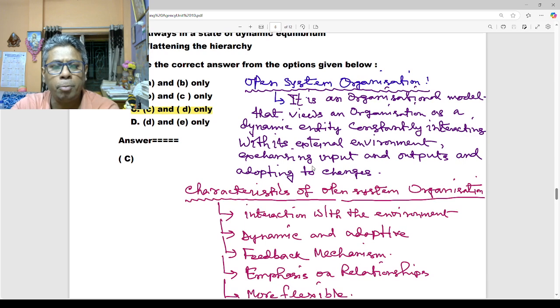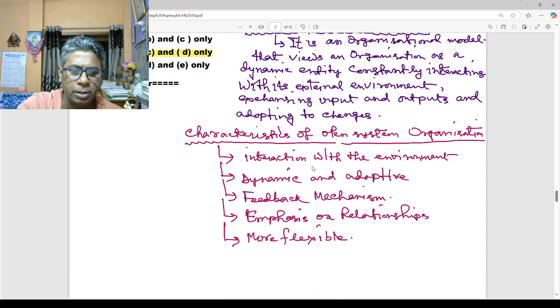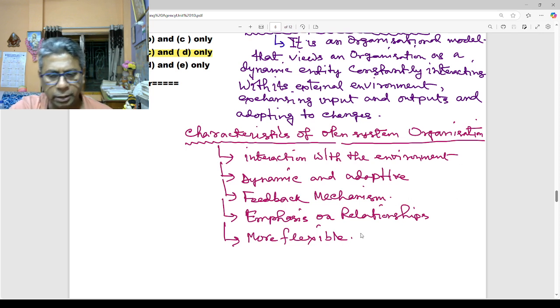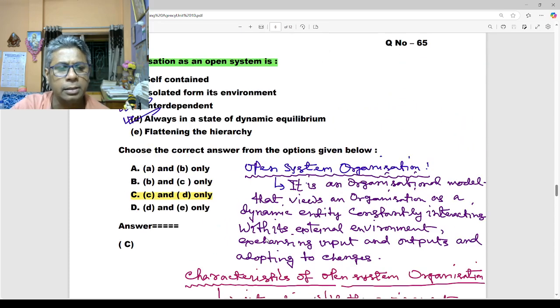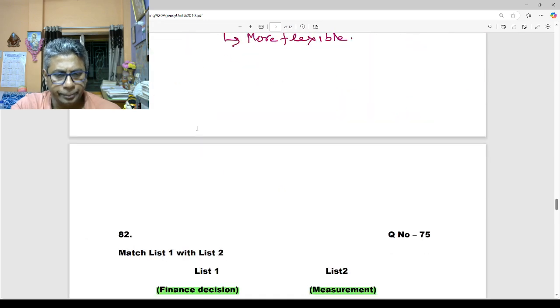These are very important areas. What are the characteristics of an open system organization? The interaction with the environment, dynamic and adaptive, feedback mechanism involved, emphasis on relationship with the environment, and more flexible. These are the nature of an open system organization. So here option C is right.